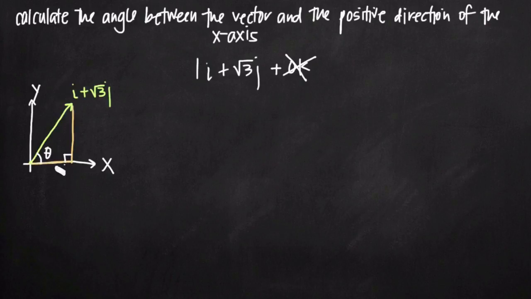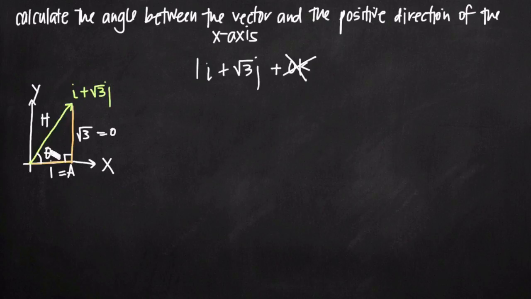We know that this side of our triangle is a length of 1, and that this side of our triangle is a length of square root 3. Given two sides of our triangle, we can find the value of this angle. Because in comparison to the angle, we have the length of the opposite side, right? This is the opposite side. And we have the length of the adjacent side. This is the adjacent side. This would be the hypotenuse. Which trigonometric function can we use given information about the opposite and adjacent sides? Well, of course, that's tangent.